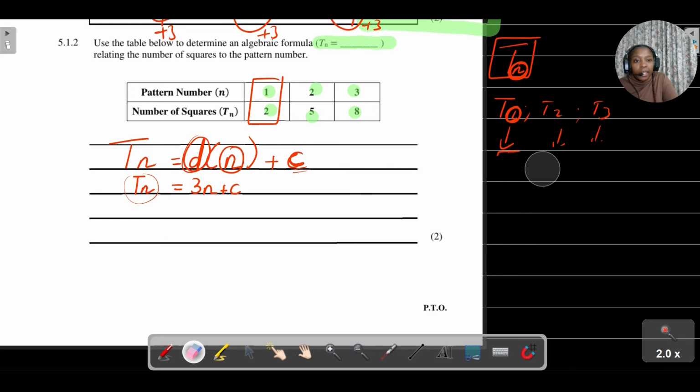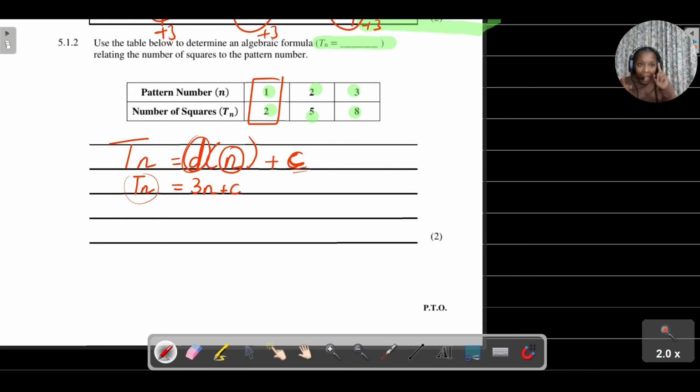Remember, here I was just doing an additional example, so please let's not be confused. Pattern 1 has how many squares? 2. So 2 is equal to, I'm just focusing on this row, please, I'm using this row to help me find my constant. Then it's going to be 3 times n, which is 1, plus c.